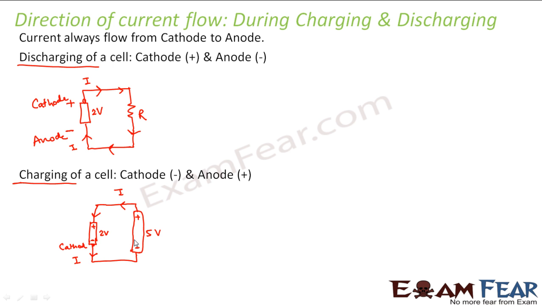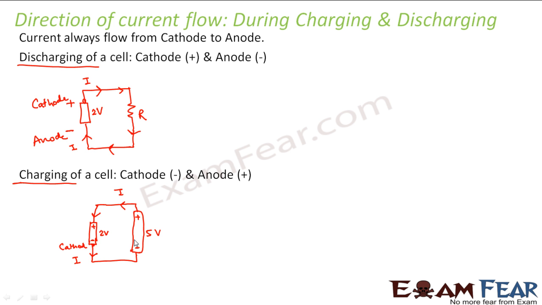And also, friends, I would like to tell you something which is very important: do not get confused with cathode anode in your chemistry with the cathode anode which we study in physics. However, cathode anode remains the same in chemistry and physics, but the way we define a cathode and anode is different in chemistry than in physics. In chemistry, we define an electrode as a cathode or anode depending on which kind of reaction takes place there, whether it is an oxidation reaction or a reduction reaction.